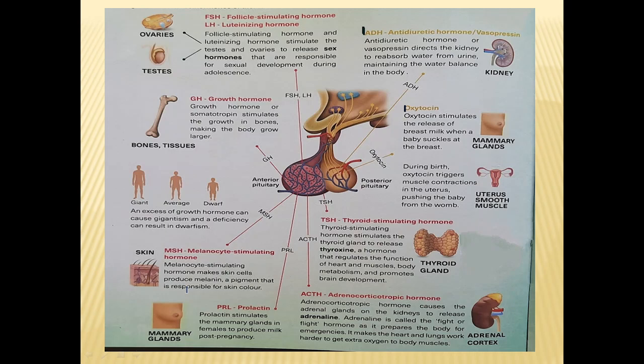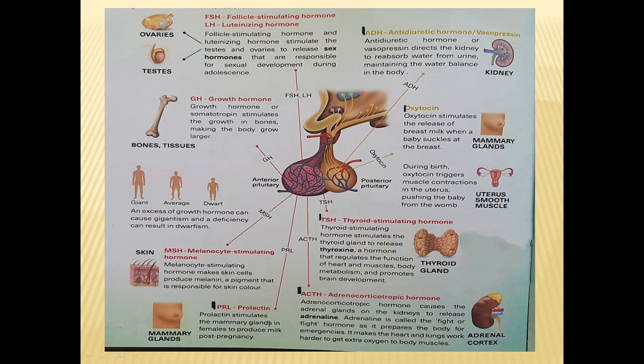Now the posterior pituitary is done, so you will come to the anterior pituitary. It is first giving us TSH or thyroid stimulating hormone. It is helping in the stimulation of the thyroxine hormone. Then comes ACTH, that is adrenocorticotropic hormone. It is also helping the adrenal glands to stimulate, and in turn helping us to face any situation.